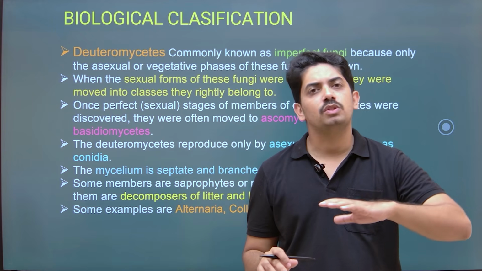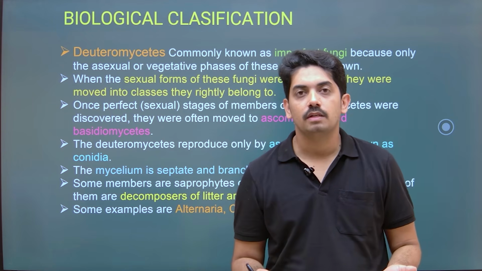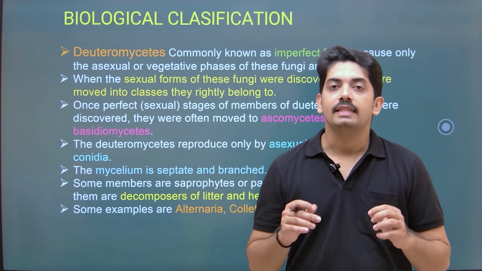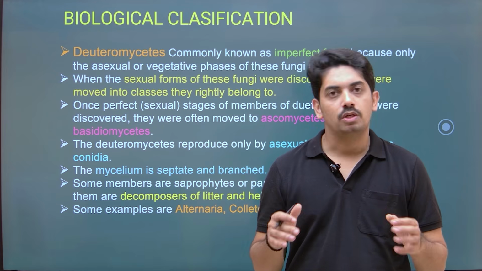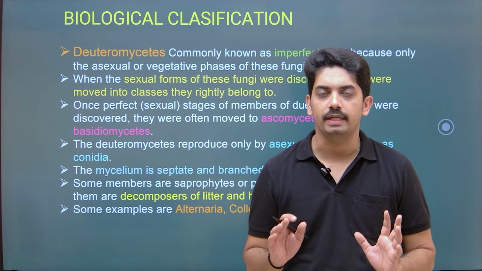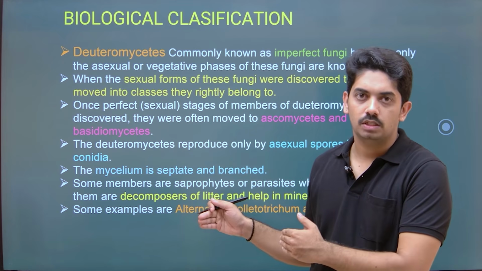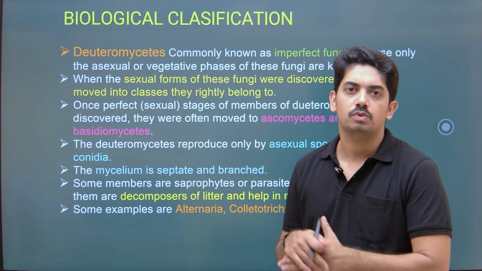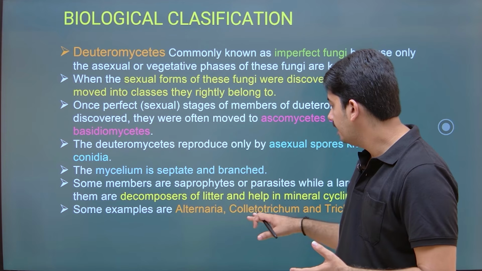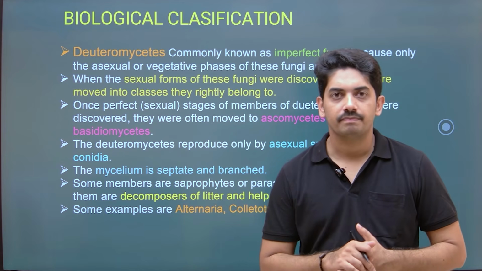So here there is no sexual mode of reproduction. Then how do they reproduce? They reproduce mainly by asexual mode of reproduction, that too by production of conidia. So conidia is the asexual spore here, and most of them are decomposers. Okay, so here examples are Alternaria, Colletotrichum and Trichoderma.